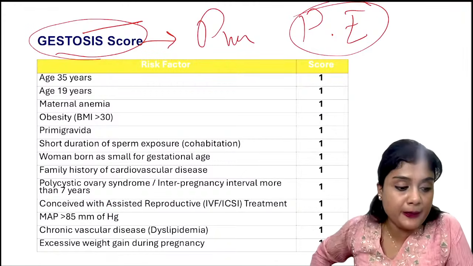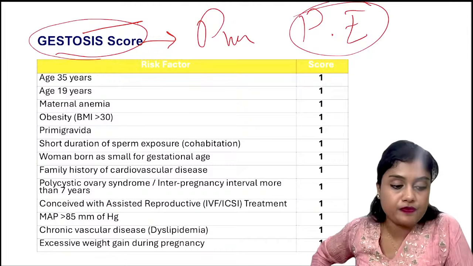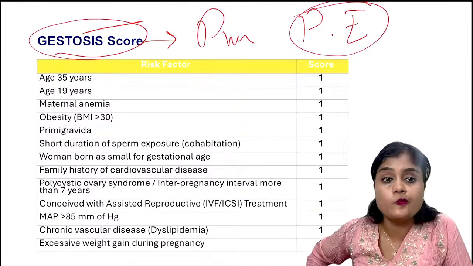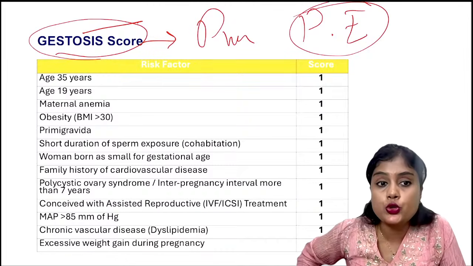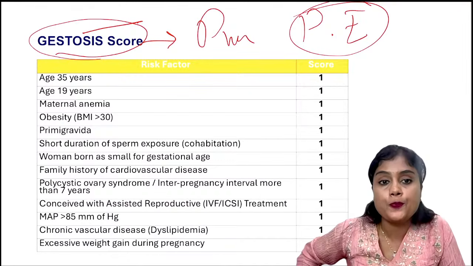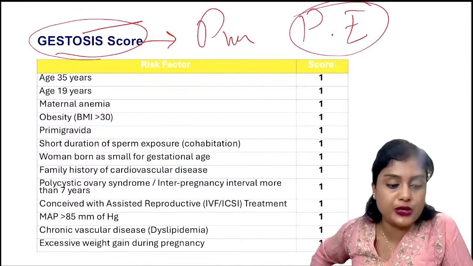Yes, tell me. Gestosis score should be more than... I'm waiting for your replies.